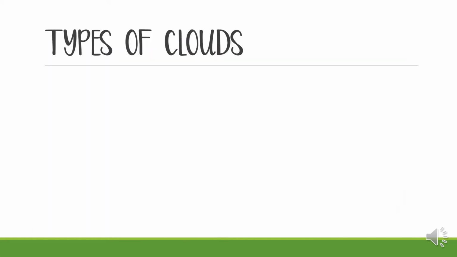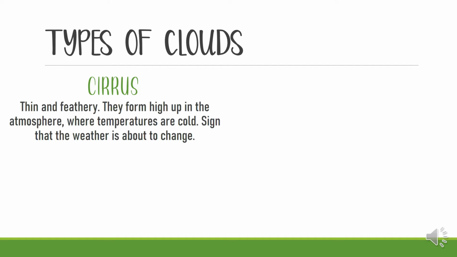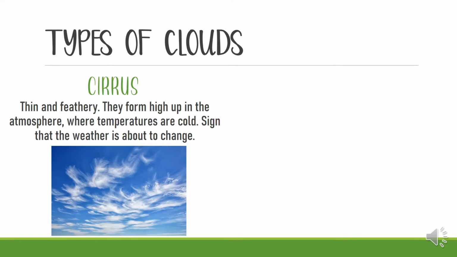I'm gonna present you now some types of clouds. There are many types of them, but I'm just gonna show you four kinds today. The first one is called cirrus clouds. These clouds are thin and feathery. They form high up in the atmosphere where temperatures are cold. This type of cloud is a sign that the weather is about to change. And here's a picture of them. Do you see that these clouds actually look like feathers?